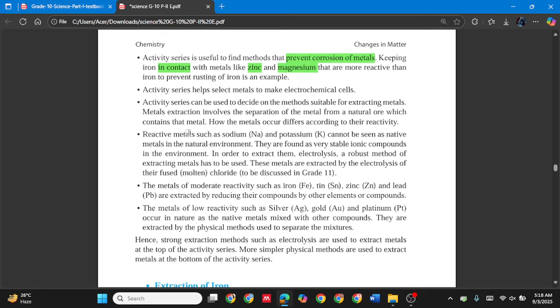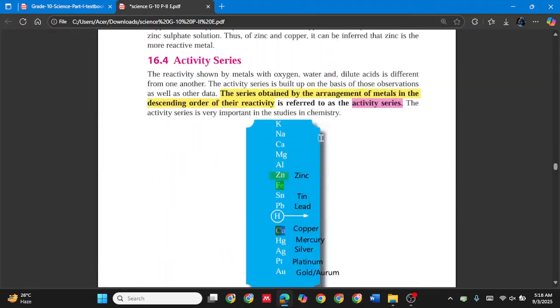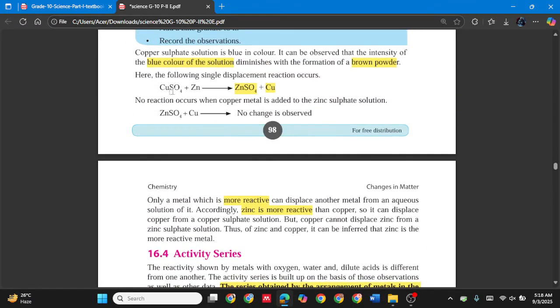Then activity series can be used to decide on the methods suitable for extracting metals. Metal extraction involves the separation of metal from natural ore which contains that metal. How the metals occur differs according to their reactivity. So think like we are going to extract copper as an example. If you put zinc, what happens?